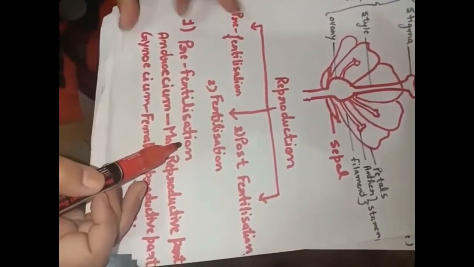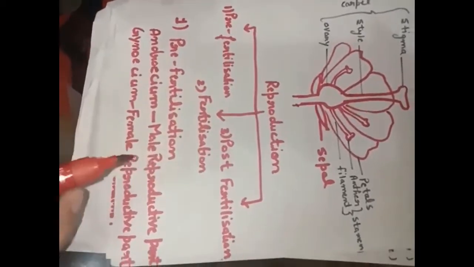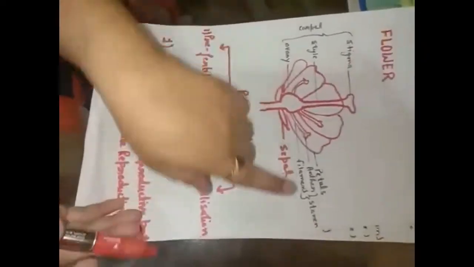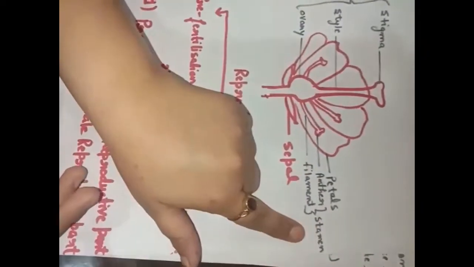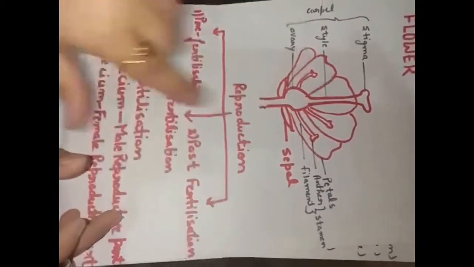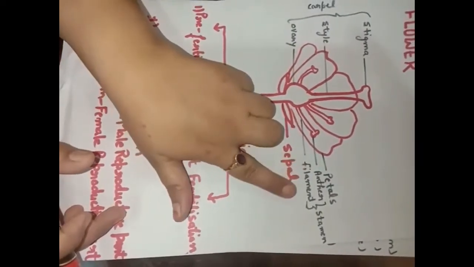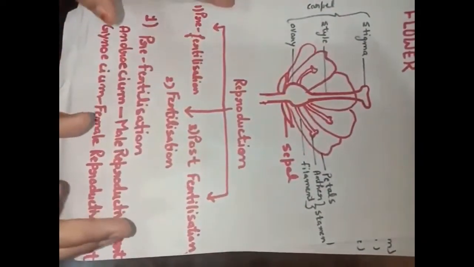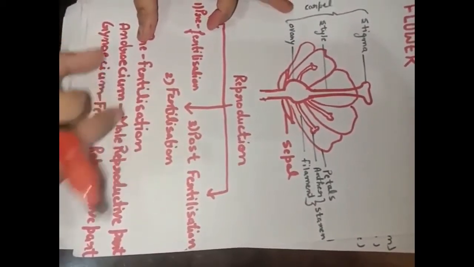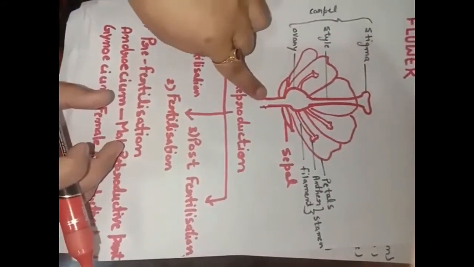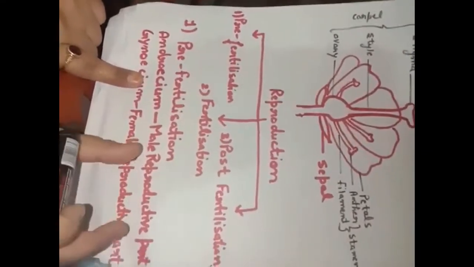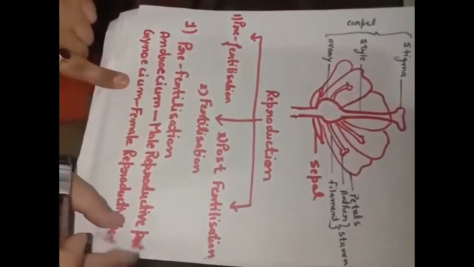Before fertilization, there will be the formation of the male and the female gametes. The male reproductive part, I already told you, is the stamen. Clear? The complete whole of the stamens, all the stamens joined together to form the male reproductive unit, we call the androecium. Understood? And the carpel, the female reproductive part, is called the gynoecium. Androecium produces the male gametes and the gynoecium produces the female gamete.